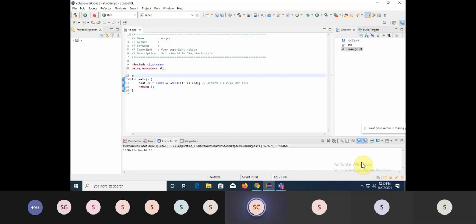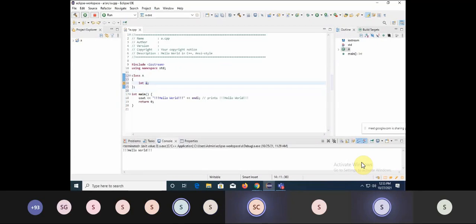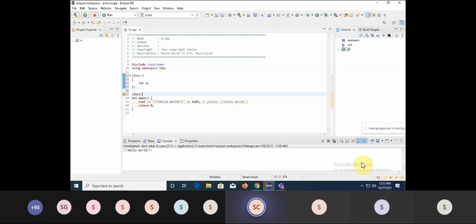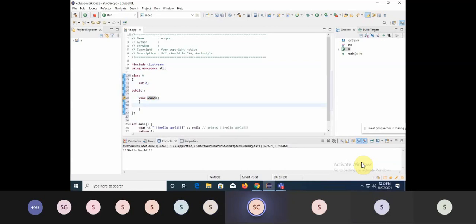I will write down a class. Here I'm writing one class. Fine. I'm using Eclipse. In the private section, I'm just writing a variable A. Sorry, previously I will just tell you about a single class. So this is one class only. And in the public section, I will write down one function, maybe void input. Fine. And here I will take some data, maybe cin A.